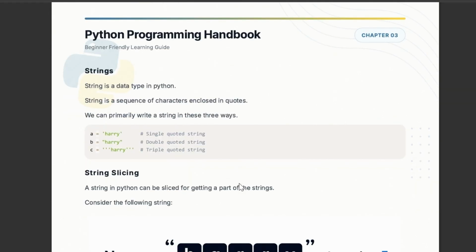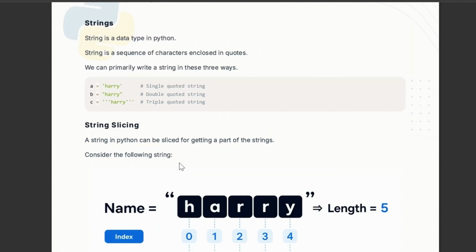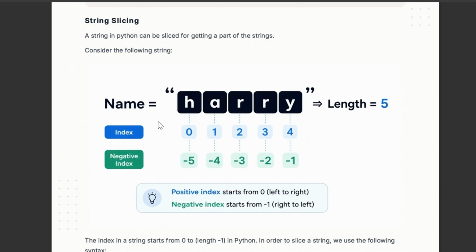Strings. What are strings? Strings are nothing we are not already aware of. Anything which is under double quotes, single quotes, or triple quotes is called a string. Indexing always starts from 0, 1, 2, 3, 4, and the negative index starts from the right. This starts from left to right, and this starts from right to left: minus 1, minus 2, minus 3, minus 4, minus 5.